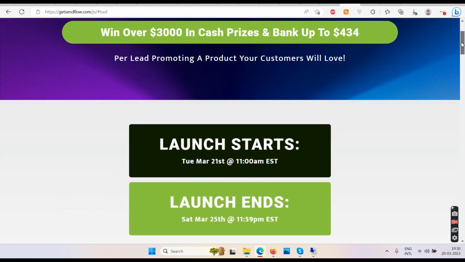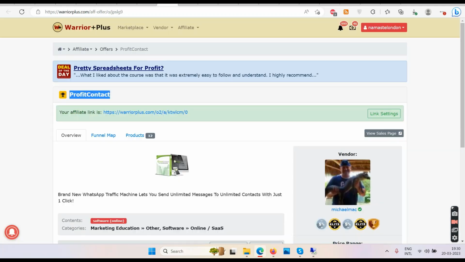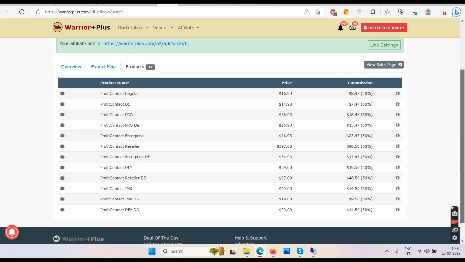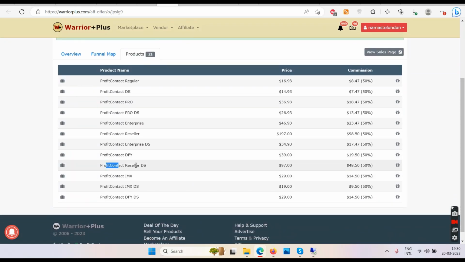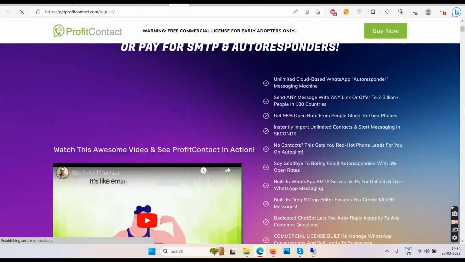All right. So there are two OTOs. So, the way this works is that if you go and buy the reseller OTO from here, so if they have this one, maybe reseller, I guess, or maybe the white label. So you buy one of these OTOs and then you can rebrand the same software and sell this with a new name. So if I click on the sales page of ProfitContact,